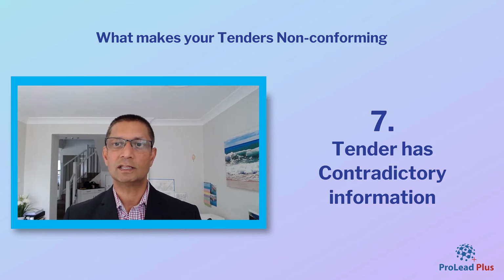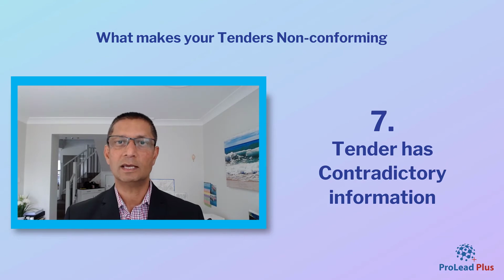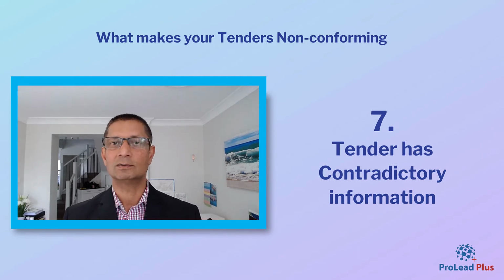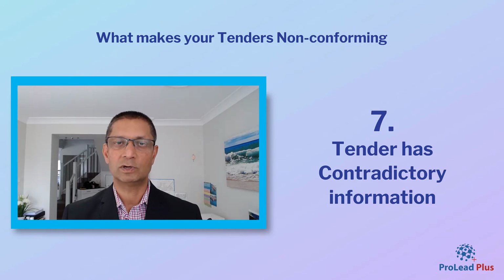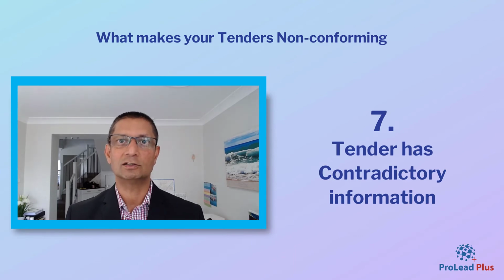They would say that we will work with ABC Council and provide this amazing solution when they're actually tendering to XYZ Council. So it is a good function to have, to be able to copy from your previous work, because you don't have to duplicate certain things, but you have to make sure that you go in and check those things so that they are not contradicting what this particular request for tender is looking for.